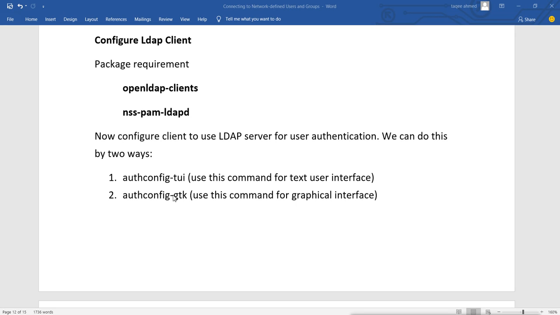Now remember, this authconfig-gtk is mostly not installed by default. So if it is not working, then you have to install it first. The package name is also authconfig-gtk. So you have to install this package, and then you can use the graphical version also. So first let's check the packages there: openldap-clients and nss-pam-ldapd.